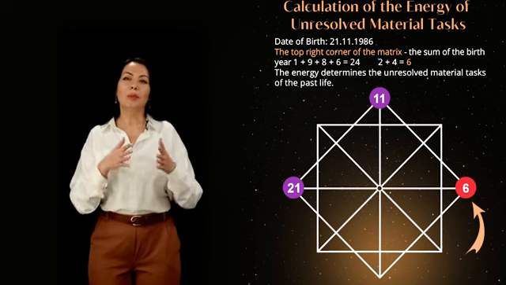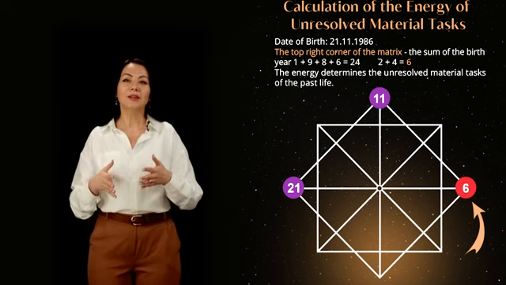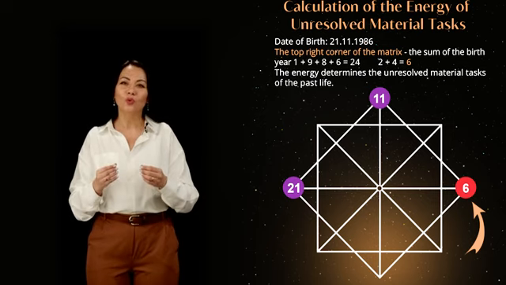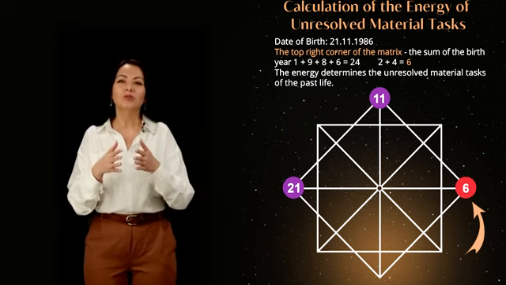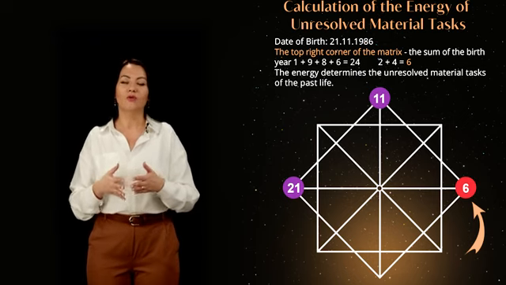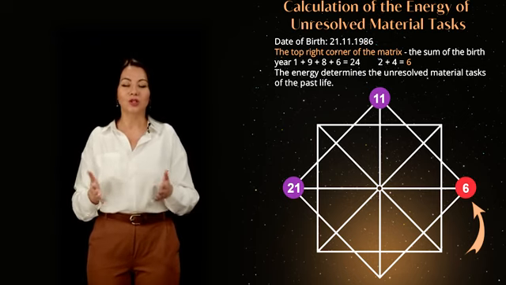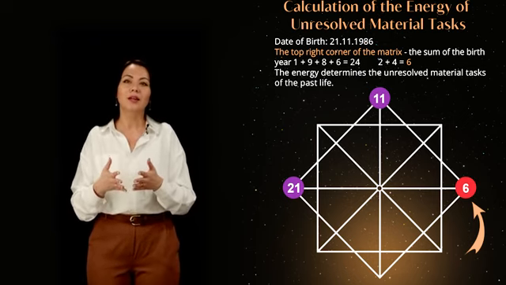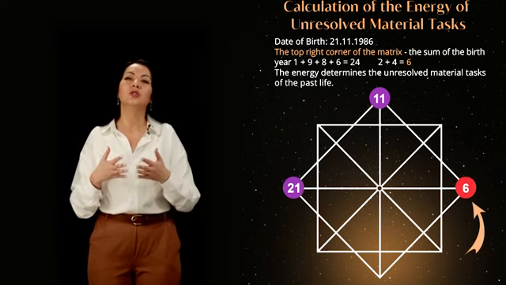Now let's fill in the bottom right corner of the matrix. The energy at this point is the sum of the numbers in your year of birth. In our example, it is the year 1986, and the sum is 6th energy. This energy in the matrix corresponds to unresolved material tasks from past lives.